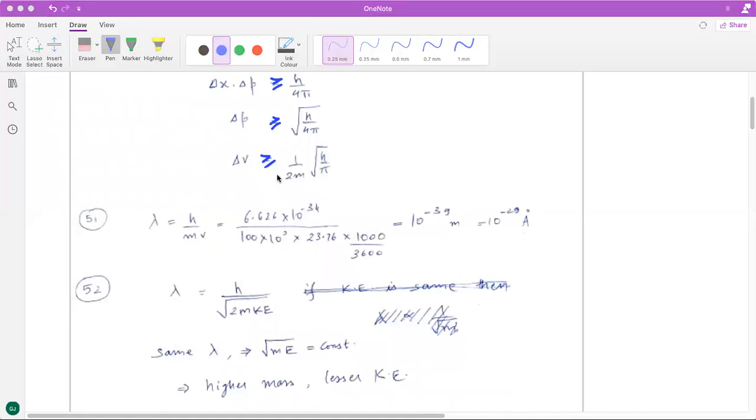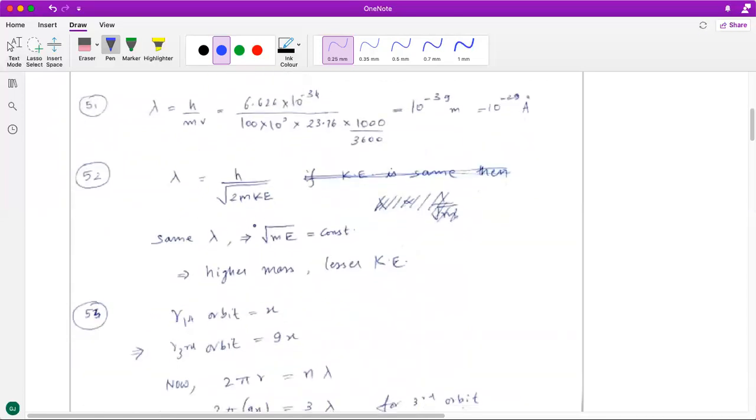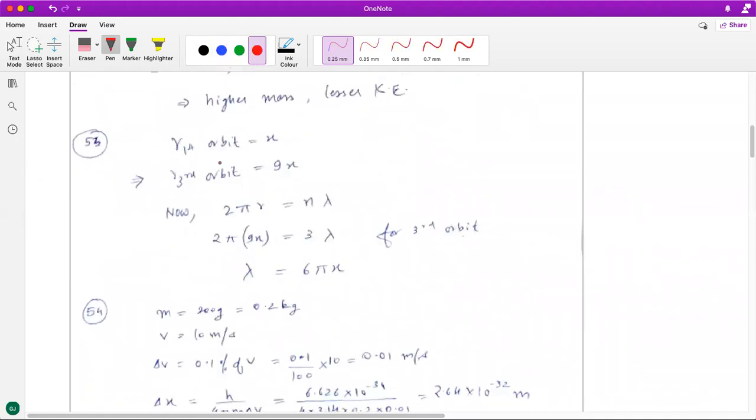It's a pretty straightforward question. You have been given the mass and the speed. You substitute the values in the de Broglie's relationship of lambda and momentum. Then 52nd question. In this, if you remember the expression of lambda and momentum, you can convert that into lambda and kinetic energy and establish the relationship that for the same wavelength, the square root of m into kinetic energy should be constant, right? So for the options that are given, the one with the higher mass will have a lesser kinetic energy, right?